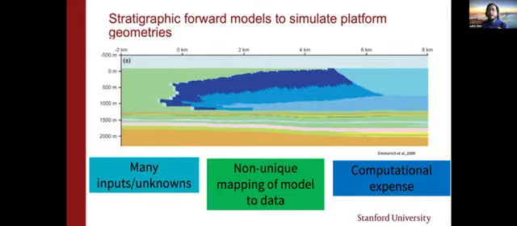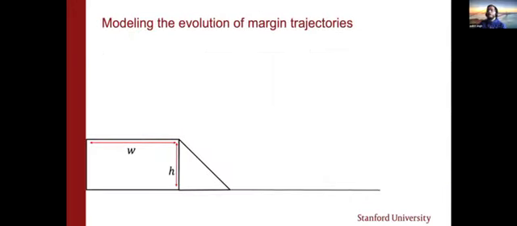So in this figure, as the platform margin moves, the distribution of facies is symmetrical around that margin. This basic idea can be used to linearize the dynamic system model, which is used by these stratigraphic forward modeling packages. So I'll build on this idea that the movement of this margin can be used to characterize the distribution of sedimentary facies. So let's build a model.